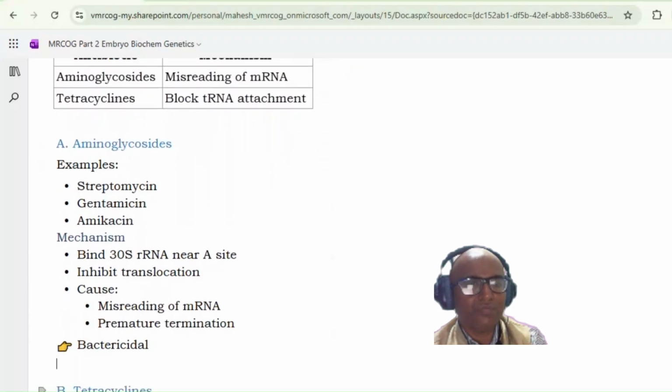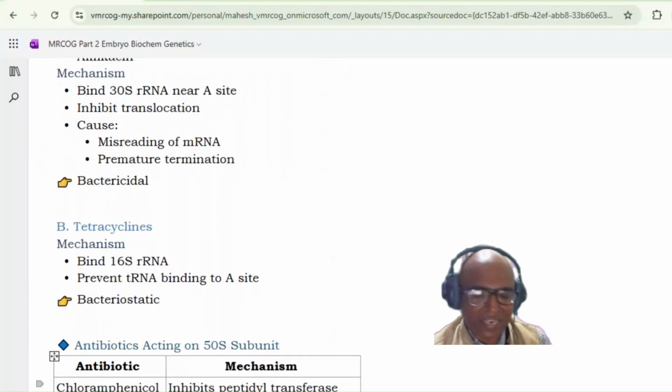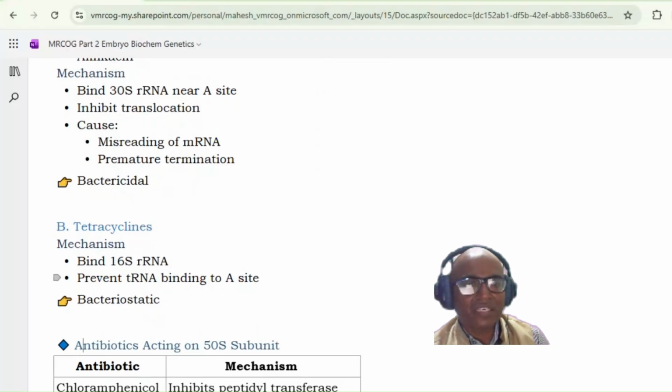Now we'll go to tetracycline. How does tetracycline act? Tetracycline binds with the 16S rRNA. It prevents tRNA binding to the A site. This A site is important in protein synthesis because it is the site of attachment of the tRNA. So tetracycline will prevent tRNA binding to the A site, while aminoglycosides will cause misreading of the mRNA. These tetracyclines are bacteriostatic. So remember tetracycline and sulfonamides, these are the bacteriostatic antibiotics.